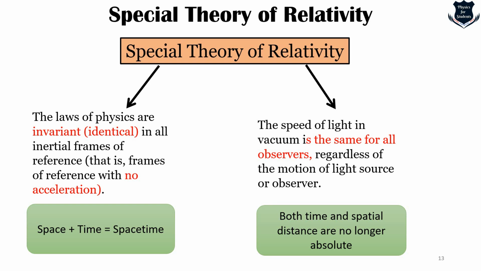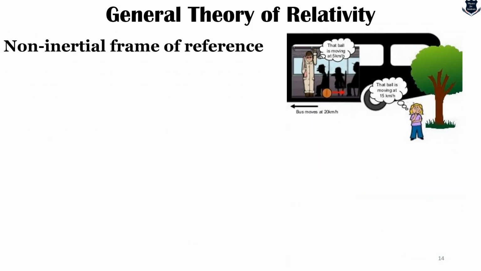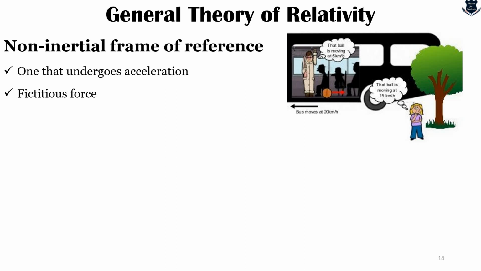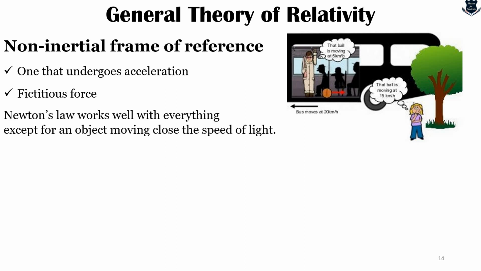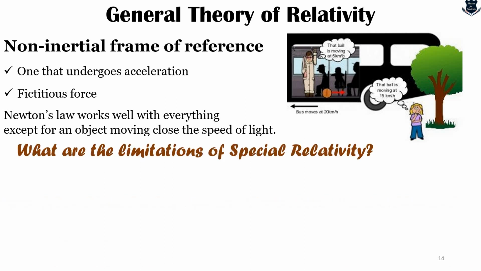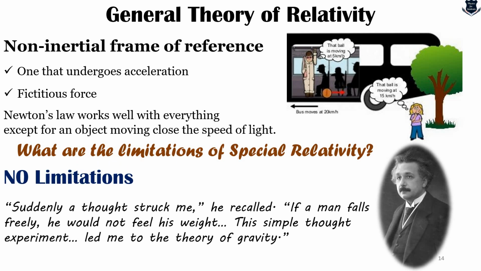A few years after thinking about the special theory of relativity, Einstein generalized it into the general theory of relativity. What was the thinking that led to this magnum opus, general relativity? Let us look into this. So we see that there is a non-inertial frame of reference, that means one that undergoes acceleration. Then what are the limitations of special relativity? We can tell it is not a limitation but something which is extended to non-inertial frames of reference. So we call it no limitations, right?